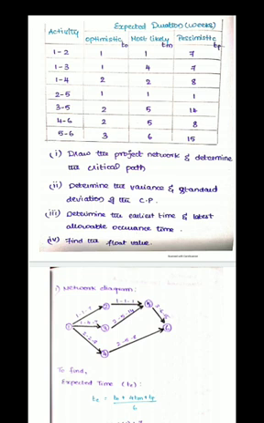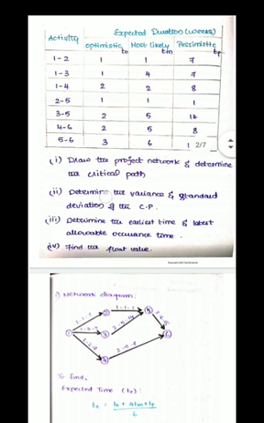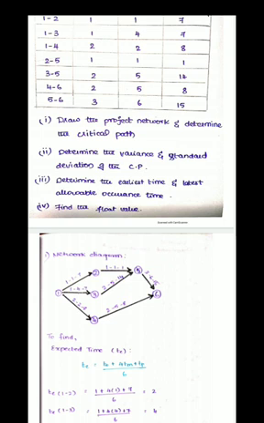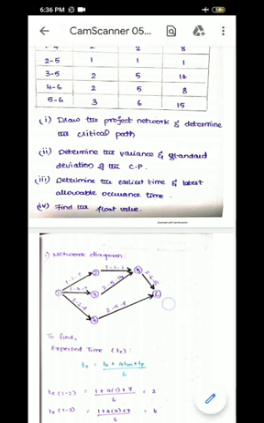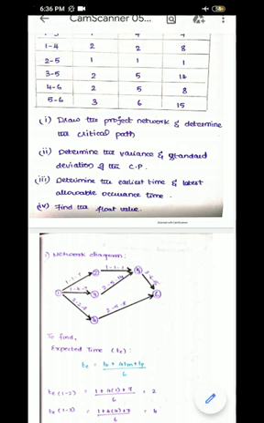What is a critical path in network scheduling? Critical path is nothing but the maximum time you need to complete a project. Usually in network scheduling, for example, here is a network. From activity 1, that is the starting point, till the end point, that is the end of activity 6, you can reach through various paths, namely 3 paths: 1 2 5 6, 1 3 5 6, 1 4 6.